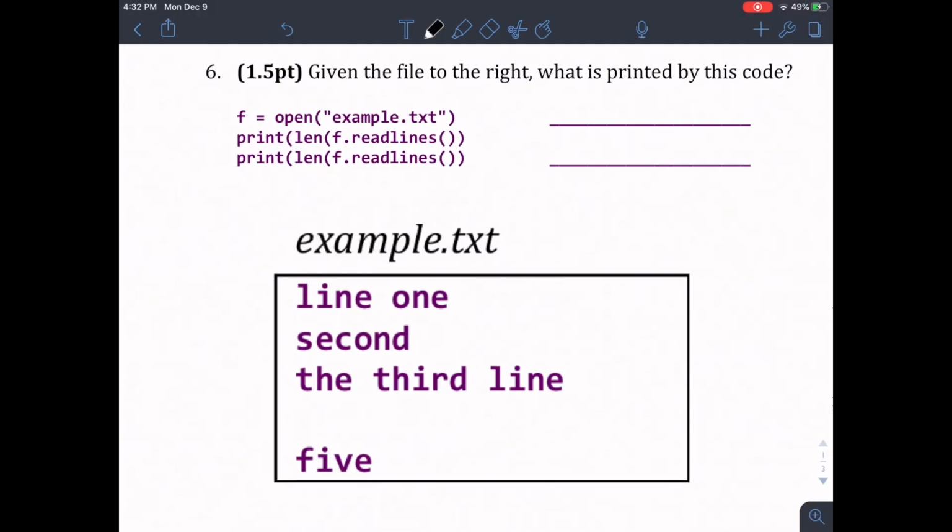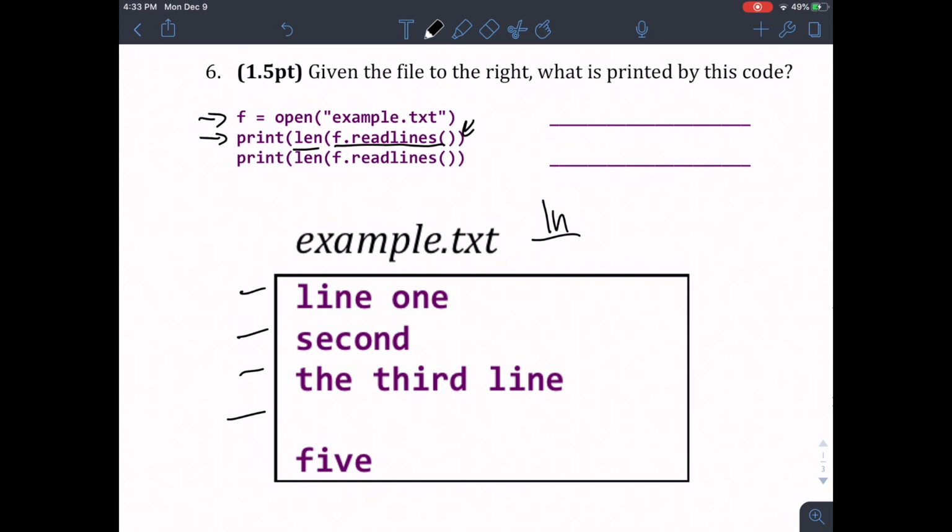Okay, for question 6, we've opened the file just as we have been in read mode. The next thing we're doing is printing the length of f.readLines. Remember that .readLines reads the entire file and gives you back a list containing every single line inside of the file. And so every time it encounters a new line character, it's going to split off that line into another entry in this list. So the question is, how many lines are there in this file? There is the first one, second, third, fourth, right?